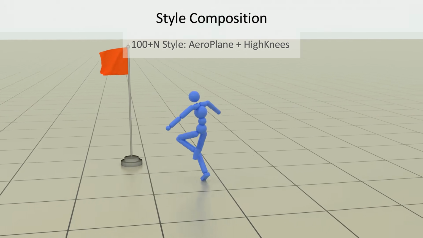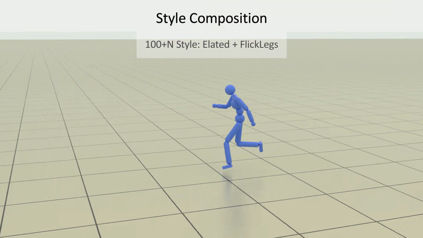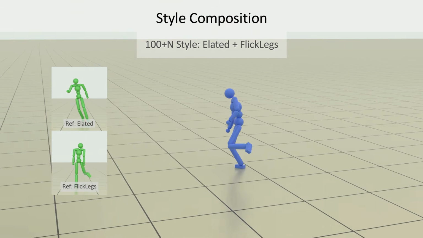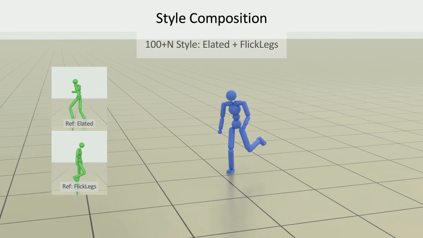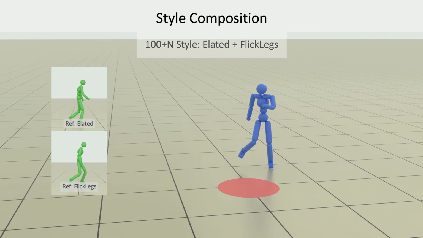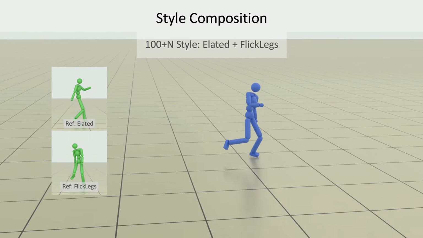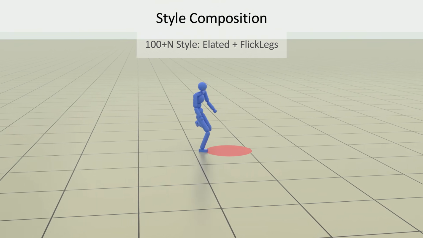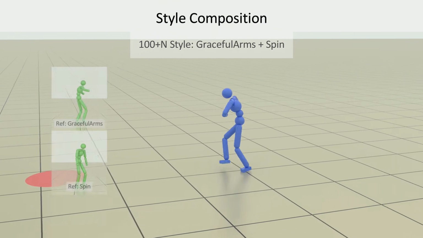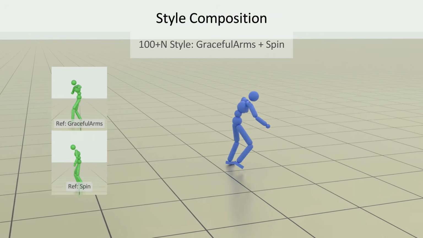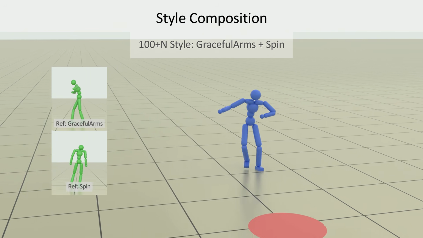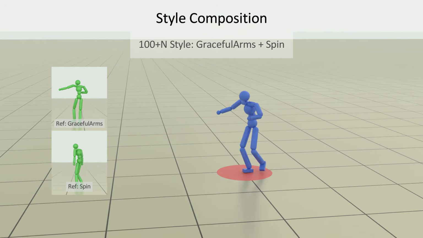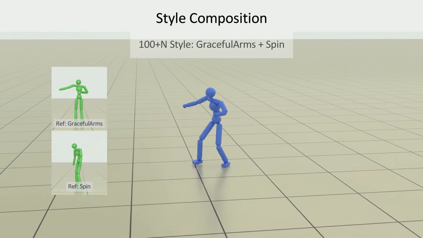Let's have some fun with style composition. By blending exaggerated arm swings with flicking leg motions, we create a lively and humorous new style. We can even teach the character basic ballroom dance elements, holding one arm across the chest, extending the other, and spinning smoothly through space.